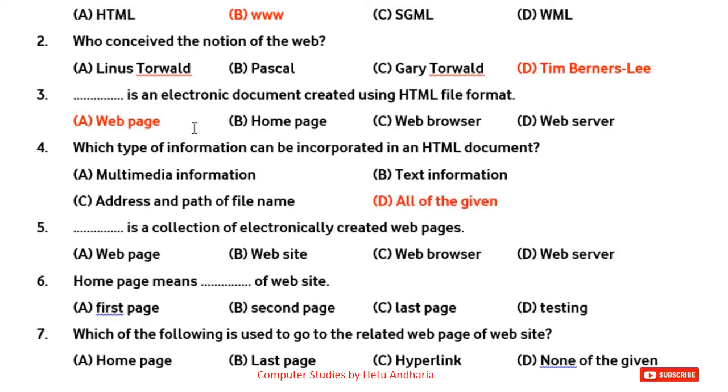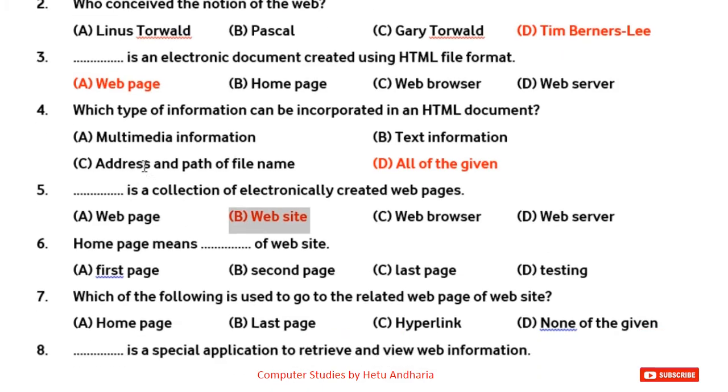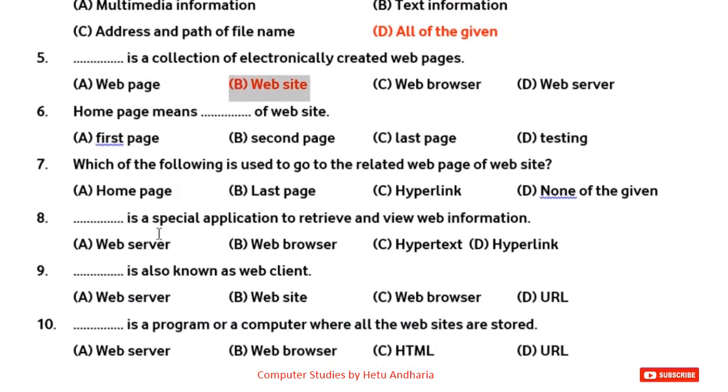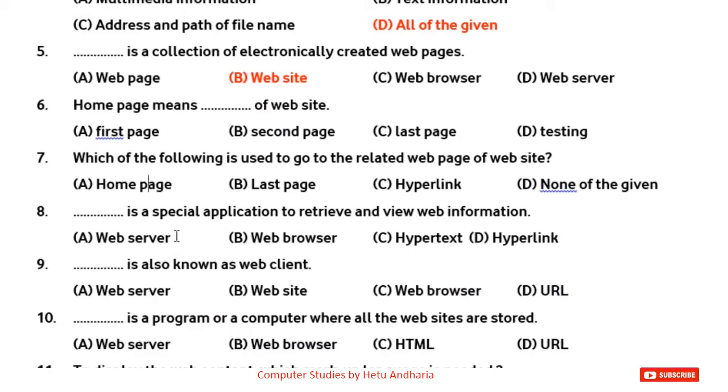Question number 5. Dash is a collection of electronically created web pages. So that is known as website. Collection of web pages is a website. Next thing. Home page means dash of a website. Then whenever you open any website, the first page which is displayed is known as its home page. So here the answer is first page.